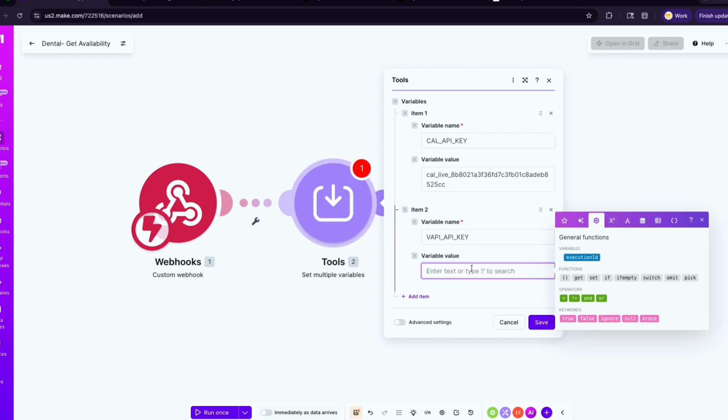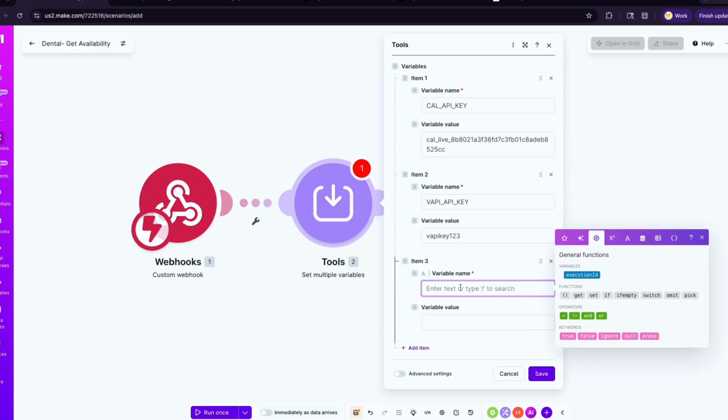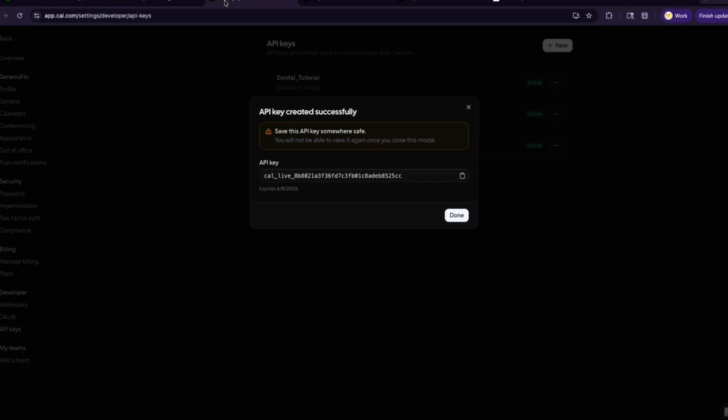Okay. Paste that key, Vapi key, 1, 2, 3. So just use that temporary value. The next thing that you need is your event type ID. So we're going to say event type ID. Okay. For that event type ID, we're going to go to our cal.com scheduling stuff.